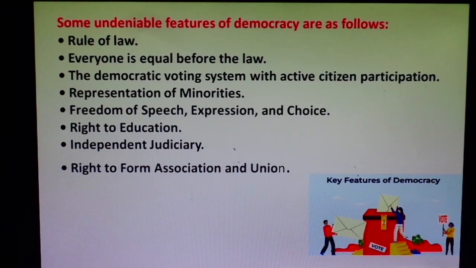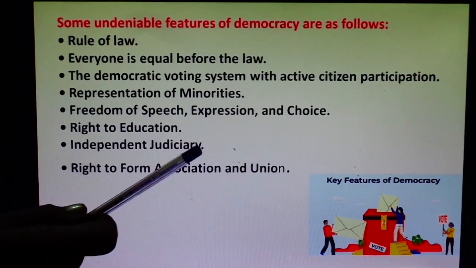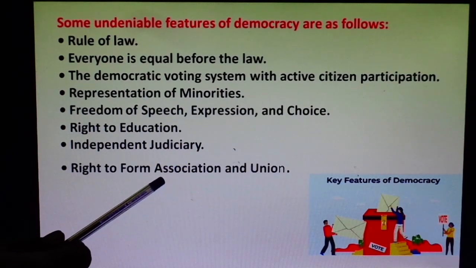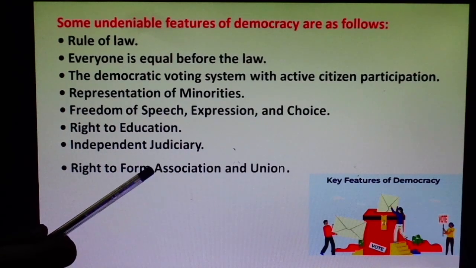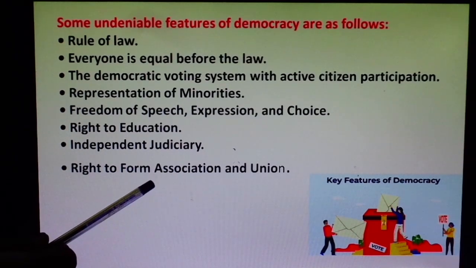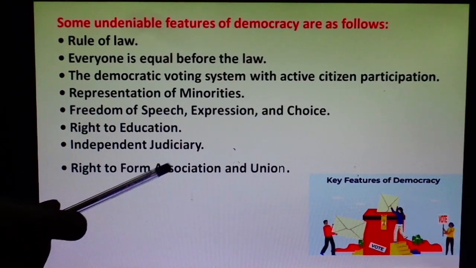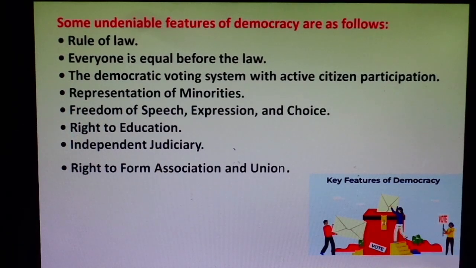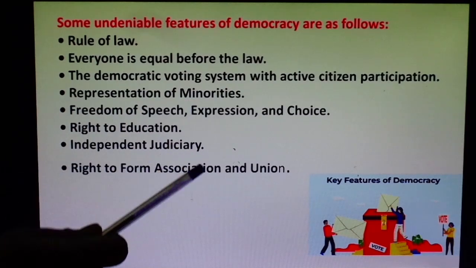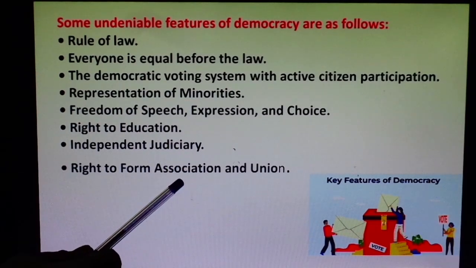Next, right to form association and union. Another feature of democracy, students, note this down please. Right to form association and union, because this is also part of the fundamental rights. This is your right to liberty. You have the right to freedom to form any association and any union organization.